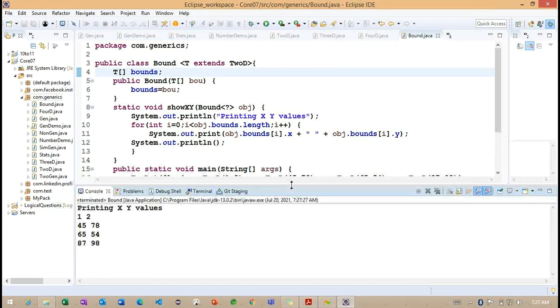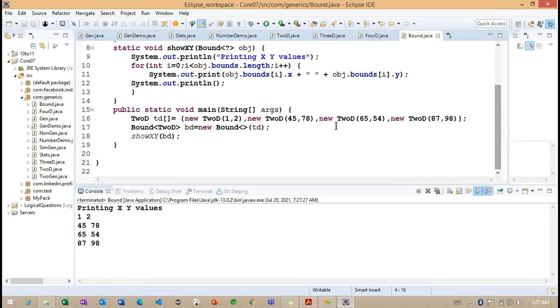Observe here. Right? So what are the values we provided here? Now you can check here, 1, 2. One value for the X, second value for Y. Same way 45, 78, 65, 54 and 87, 98. So it's working fine. For this particular 2D object, it is working.